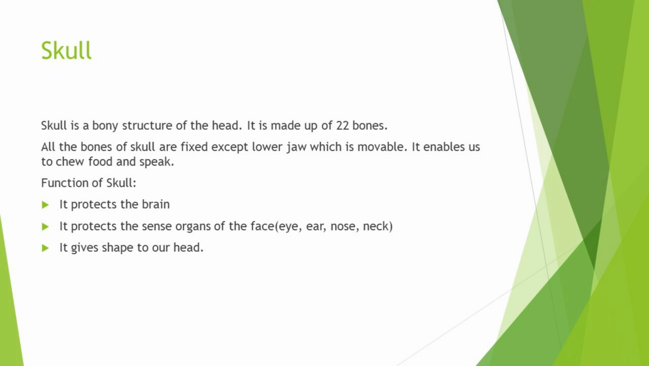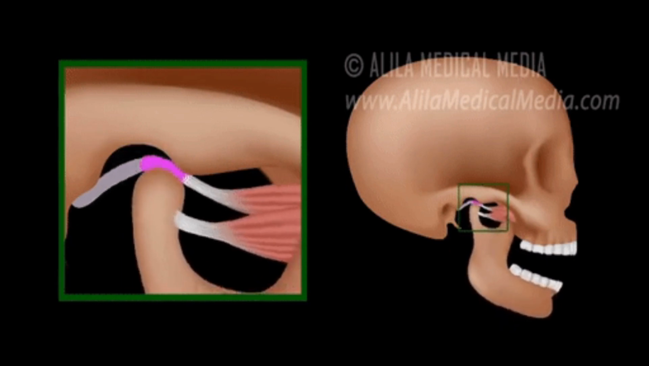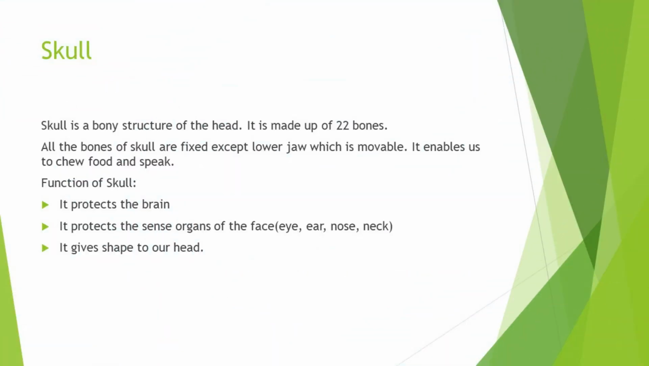So, in our whole skull, only the lower jaw is movable, through which we are able to speak and chew the food. So, what is the function of skull? It protects the brain. It protects the sense organs of the face like ear, eye, nose and neck. It gives shape to our head.